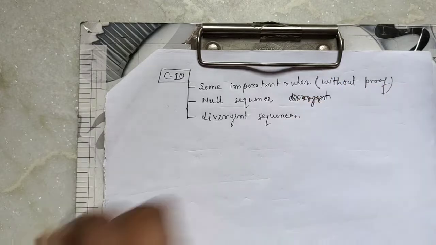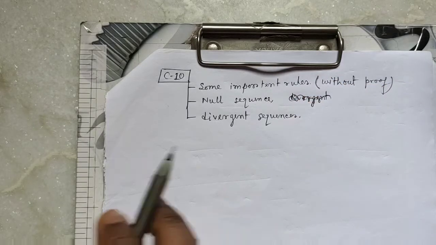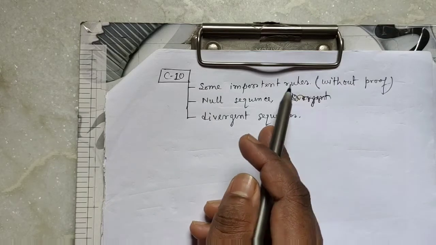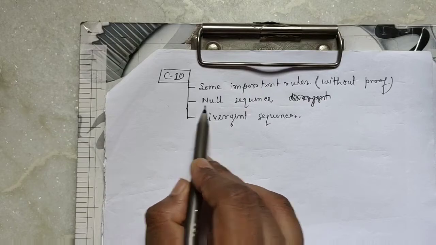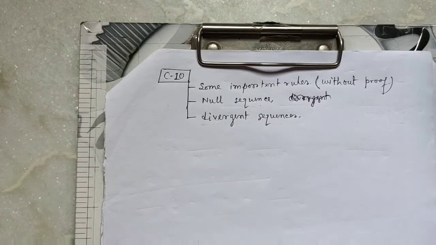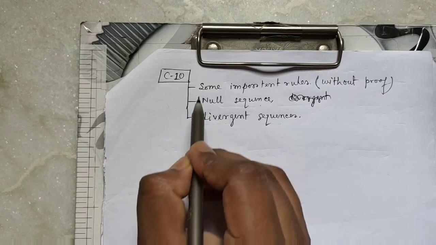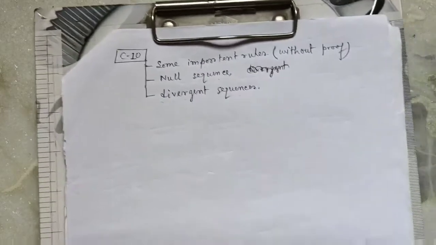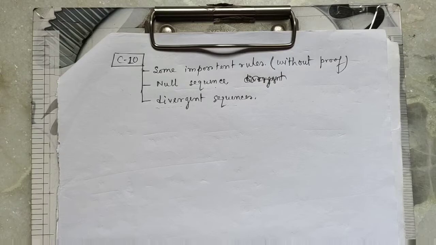Some important rules which help us to find the limit of a sequence. Some important rules on the limit of a sequence, the definition of a null sequence, and the definition of divergent sequences. This is our topic. So let us start. First we state the properties or rules.